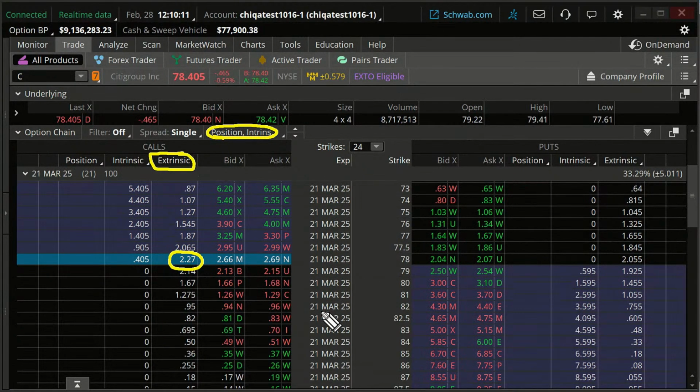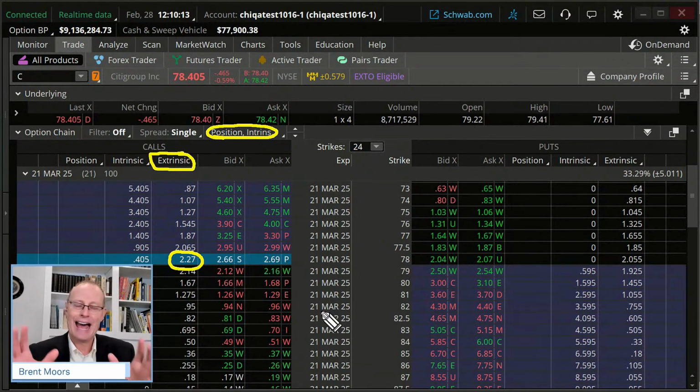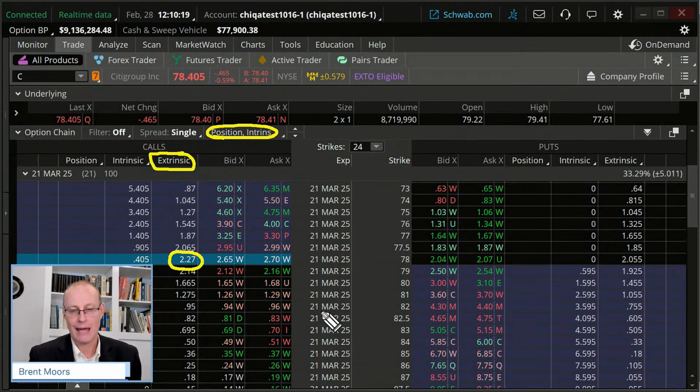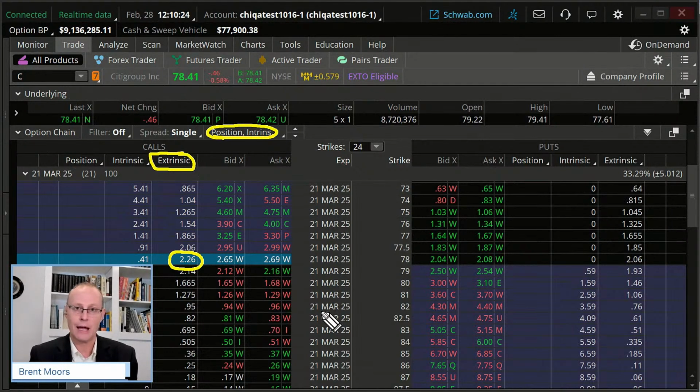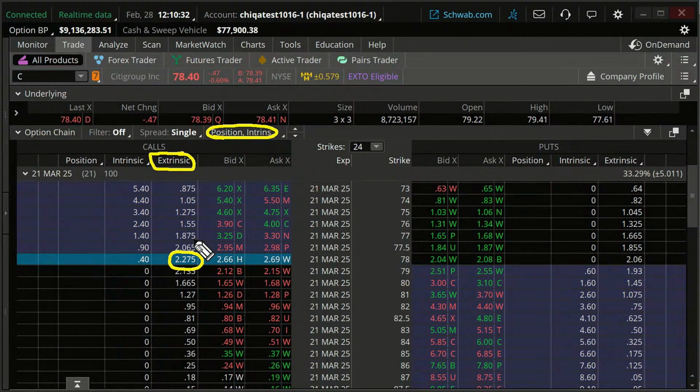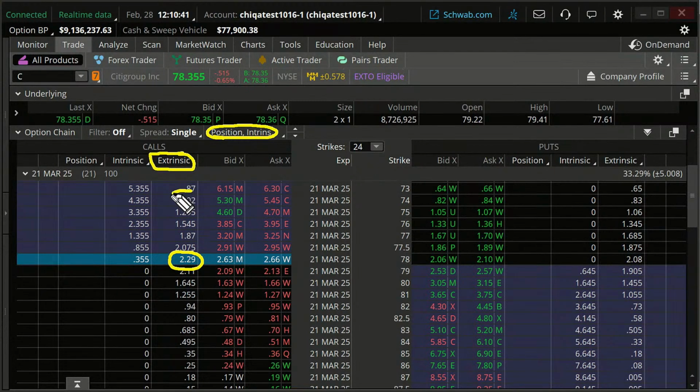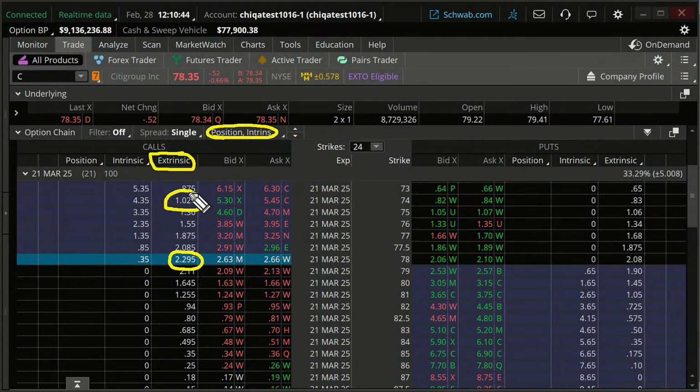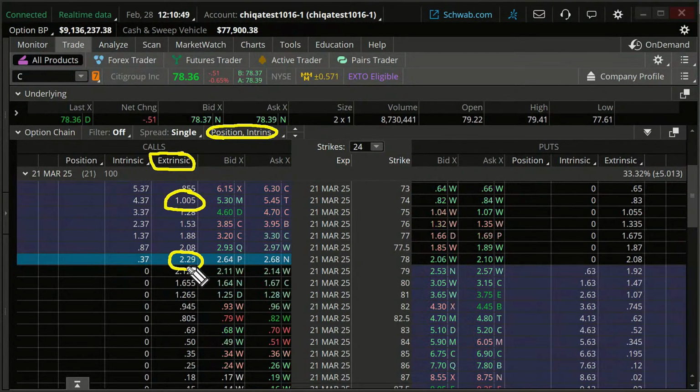But keep in mind, extrinsic value is that element of the option that will decay with time. Come expiration, there's no extrinsic value left on that trade. Well, for the long option, and if I do two of those long options, what I'm going to try and do is get to zero extrinsic value, meaning my short option's extrinsic value is going to basically equal my long options'. Okay, so my short option has about 230.